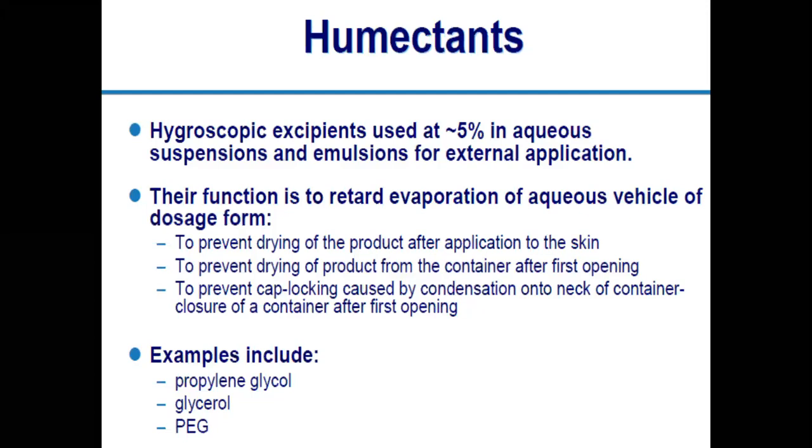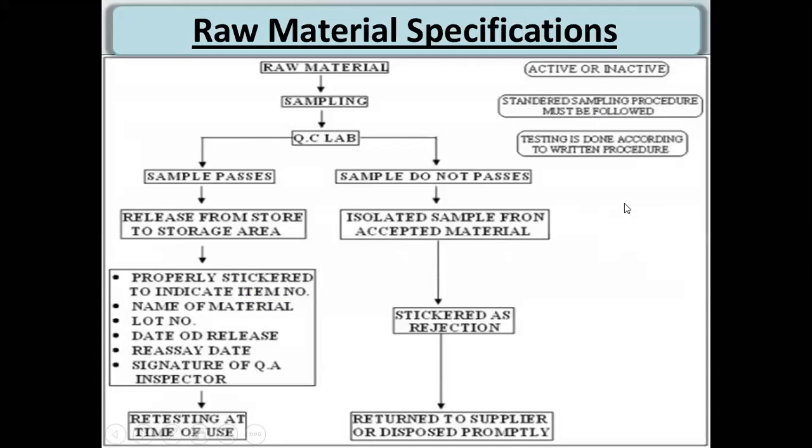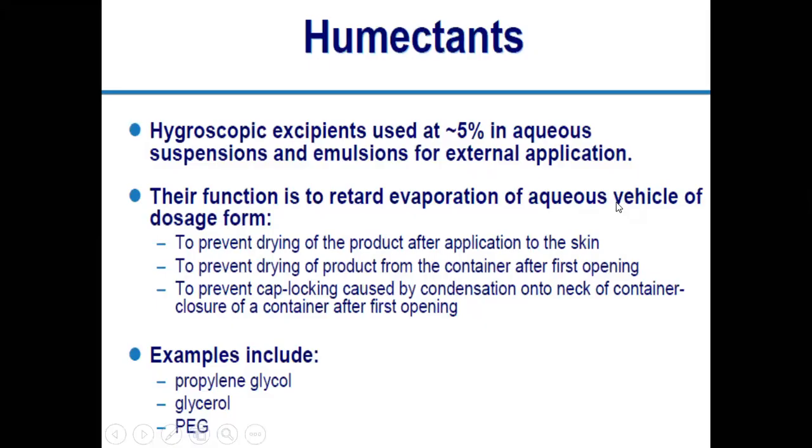Generally, these humectants will prevent the dryness of your product and maintain the required concentration of water in it. Examples are polyethylene glycol, propylene glycol, and glycerol. In a paste, they are a must for maintaining the required concentration of water. Otherwise, you cannot use your paste after 8 or 10 days if the humectant is not added. So these are the various kinds of excipients we add into your product.